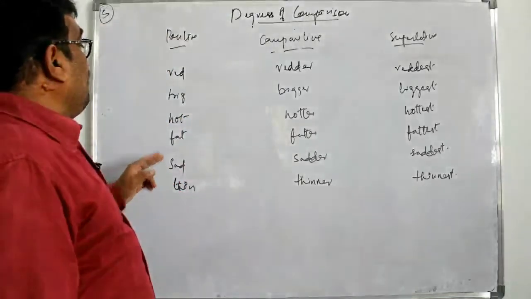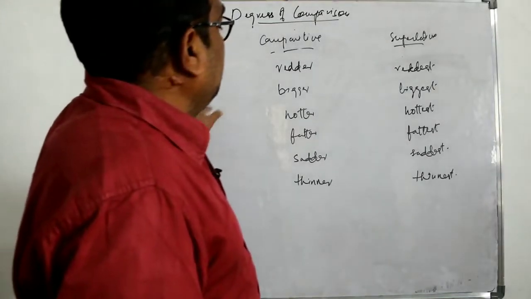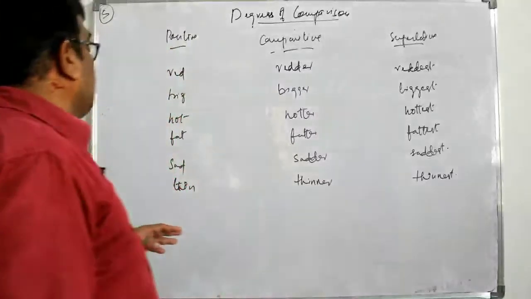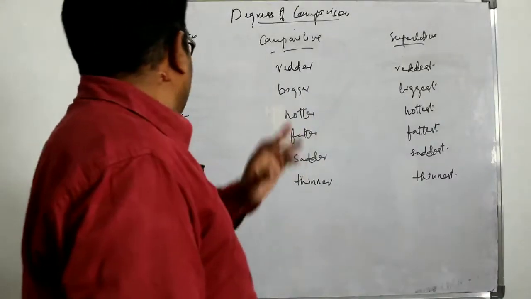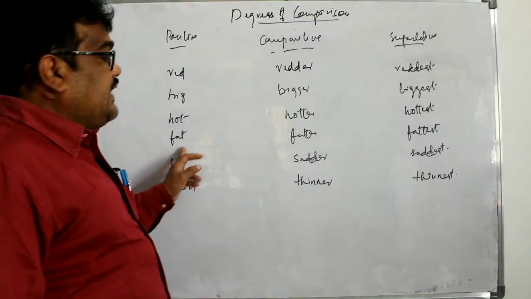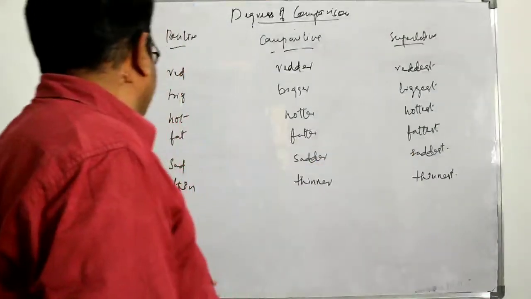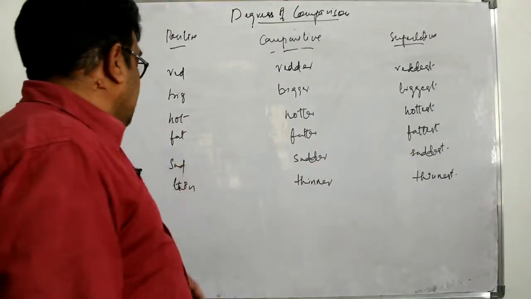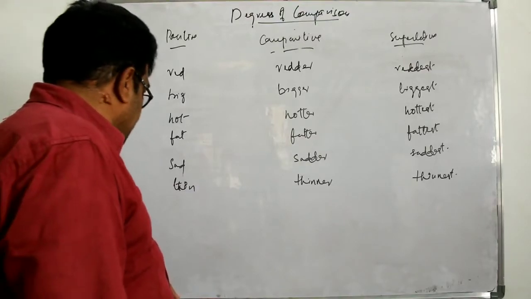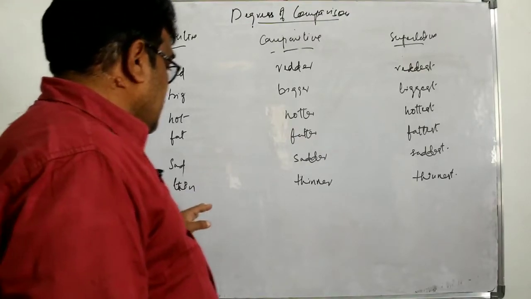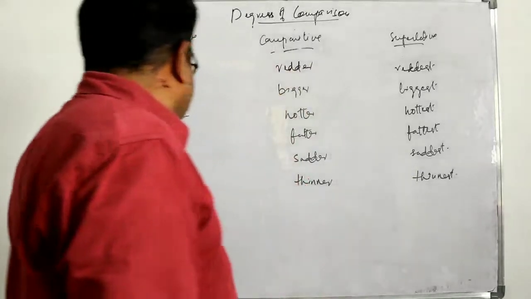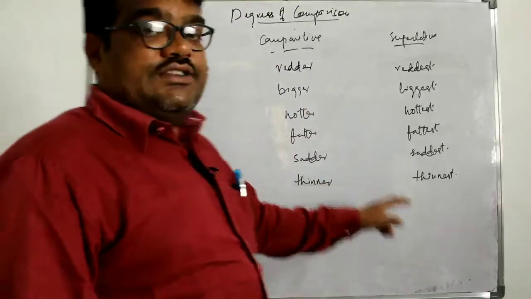In the same way we have big, bigger, biggest. Hot, hotter, hottest. Fat, fatter, fattest. Sad, sadder, saddest. Thin, thinner, thinnest.